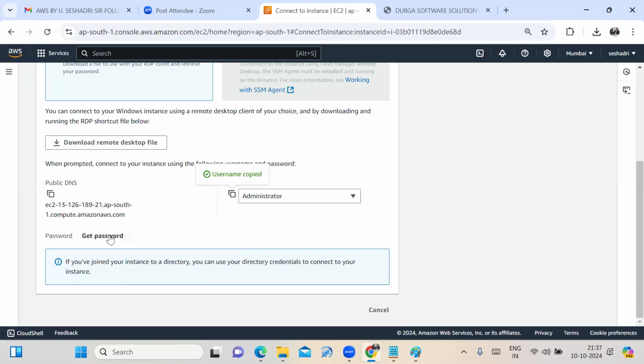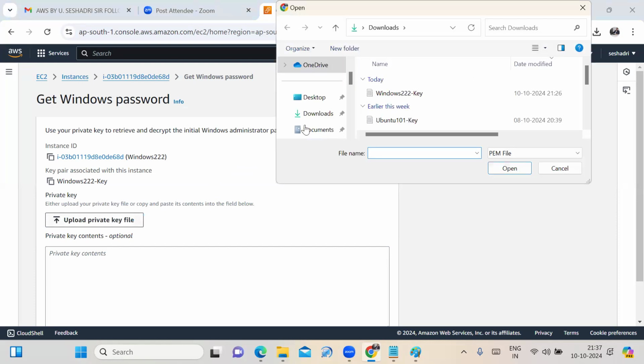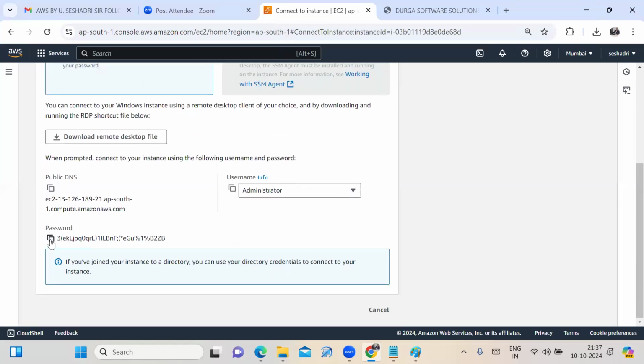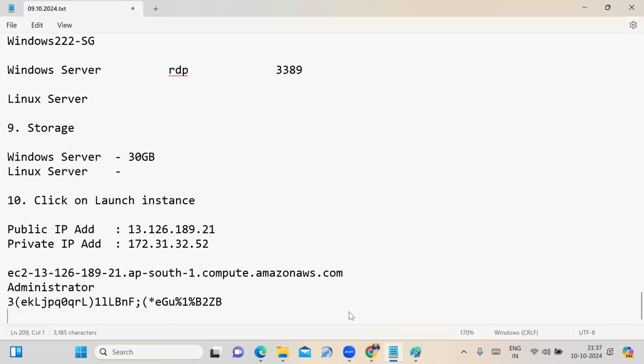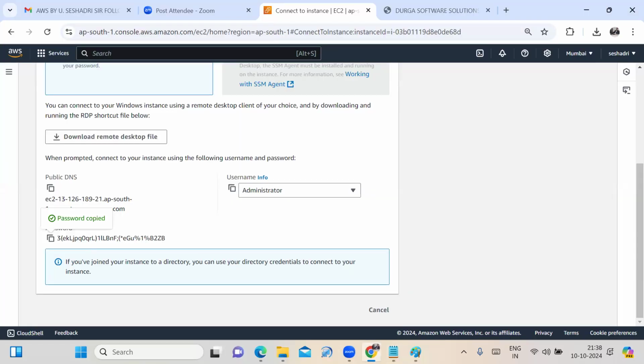Sir, I need the password. We can click on the get password option. While launching the instance, you downloaded the key pair. That PEM file, we can upload it. Go for the upload private key file option. Where is your PEM file? In my downloads. Select your PEM file, Windows 222. Click on open, scroll down, and decrypt the password. See, you are getting the password. We copy it and paste it here.